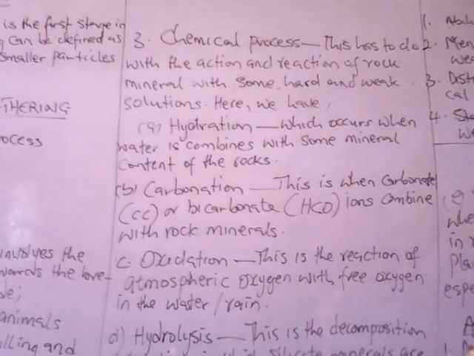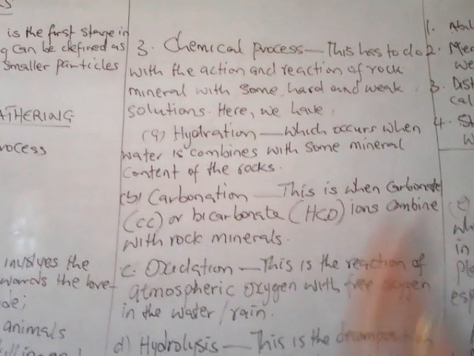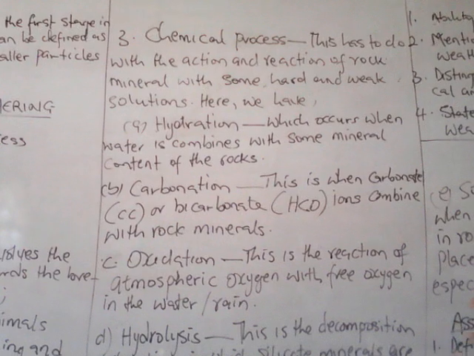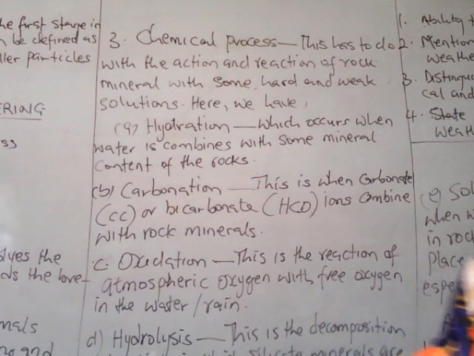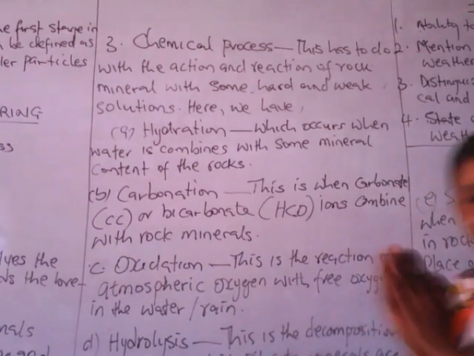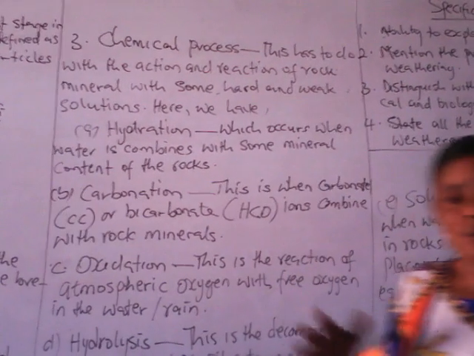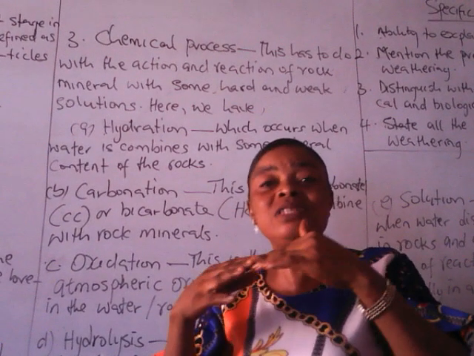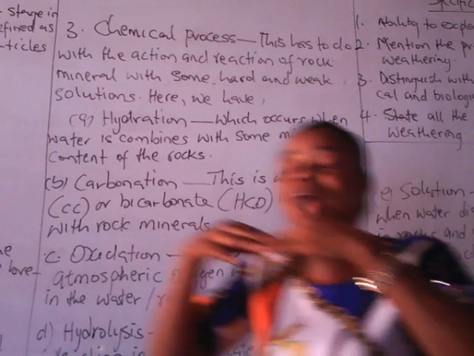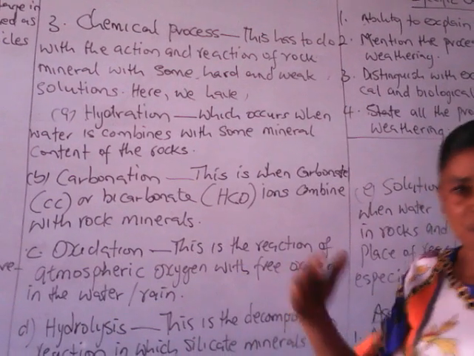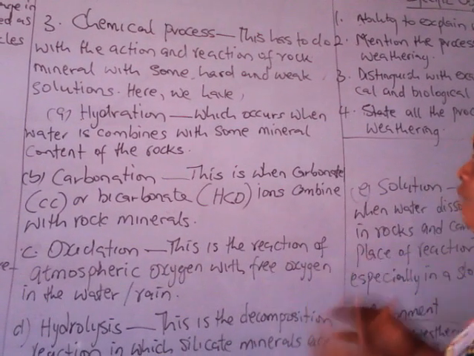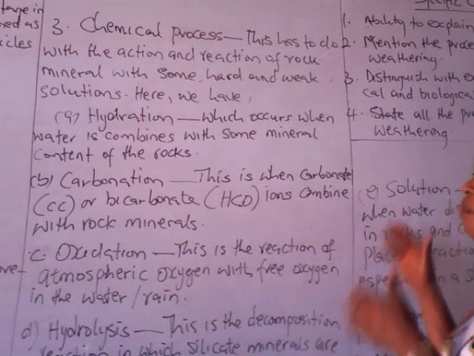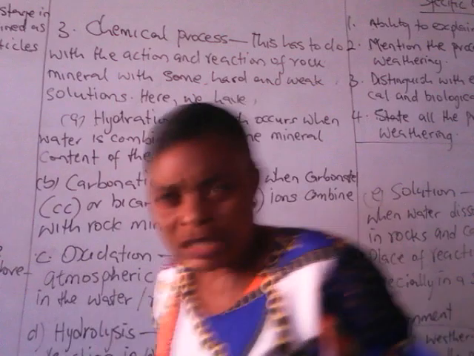Coming to the chemical weathering of rock, we have hydration, which occurs when water is combined with some mineral content of the rock. This time around, it is not breaking physically, it is not breaking with machines, no. It is the minerals that form the rock coming in contact with solutions, an action and reaction of rock minerals with any solution. Then we have carbonation, when carbonate or bicarbonate ions combine with rock mineral. It will help to shatter or break down.